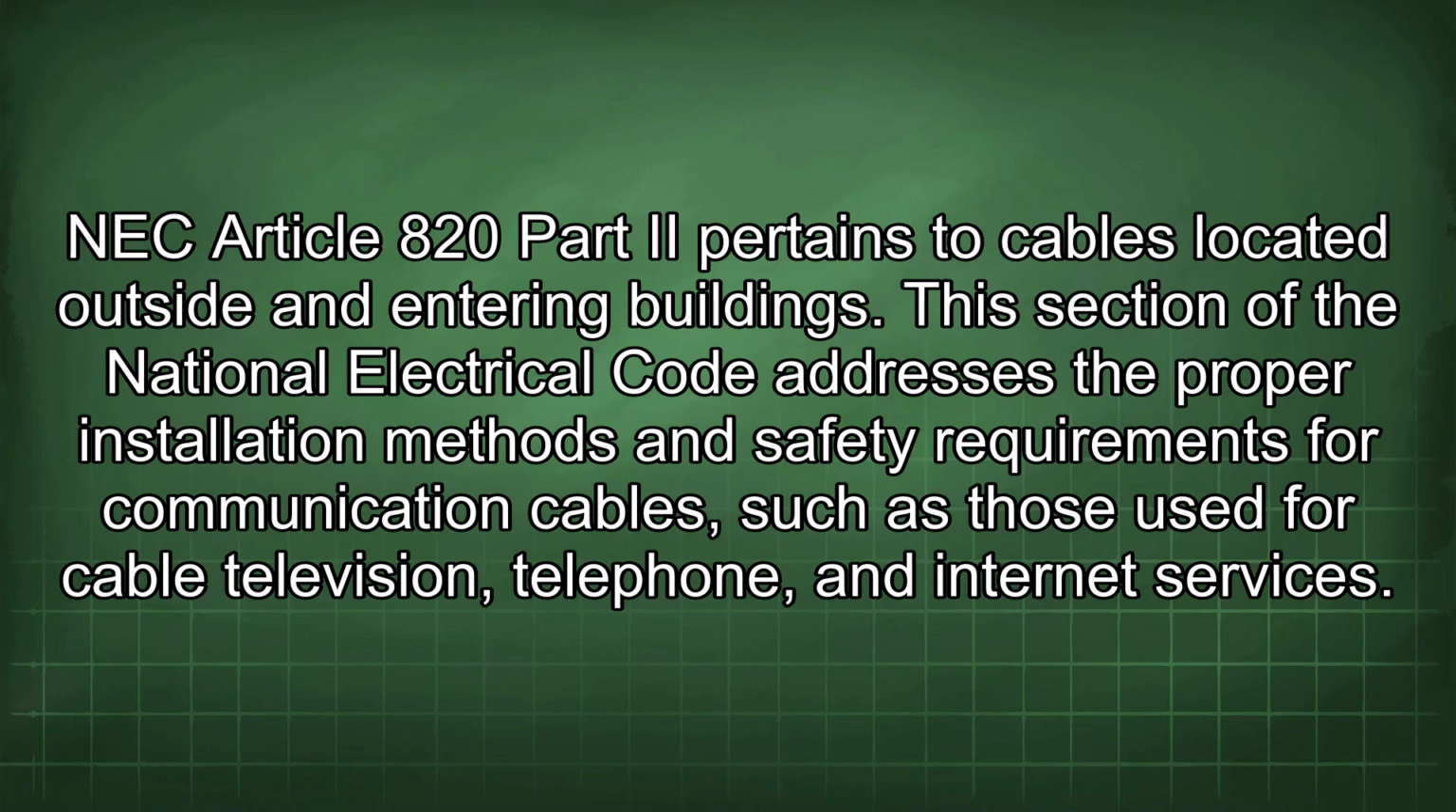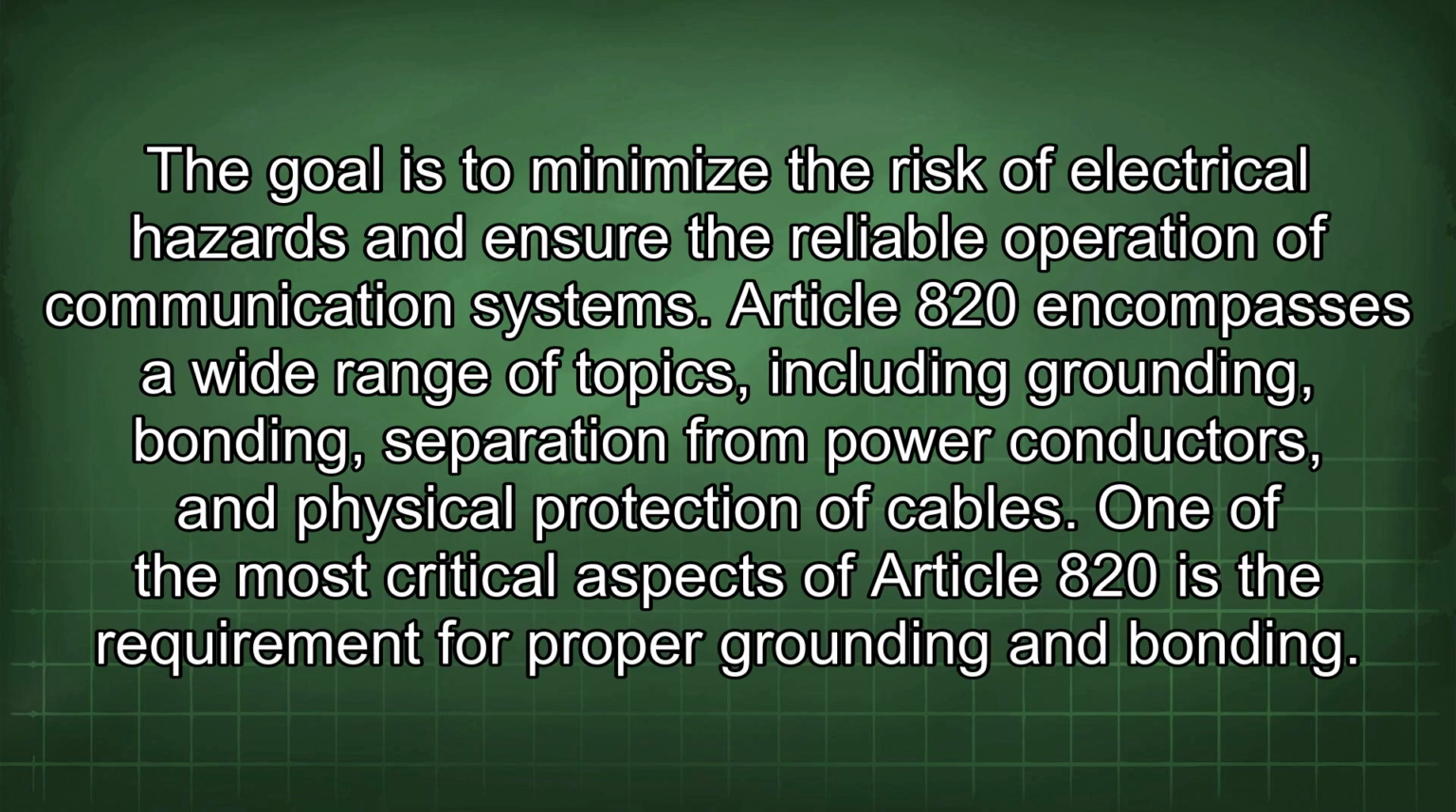NEC Article 820 Part II pertains to cables located outside and entering buildings. This section of the National Electrical Code addresses the proper installation methods and safety requirements for communication cables, such as those used for cable television, telephone, and internet services. The goal is to minimize the risk of electrical hazards and ensure the reliable operation of communication systems.